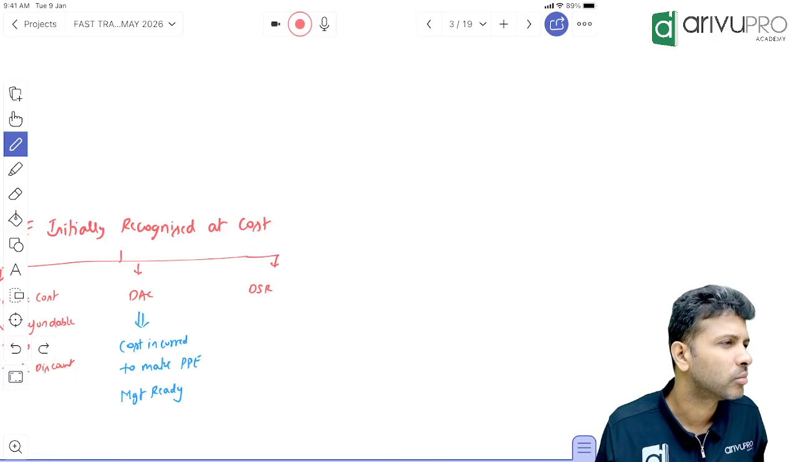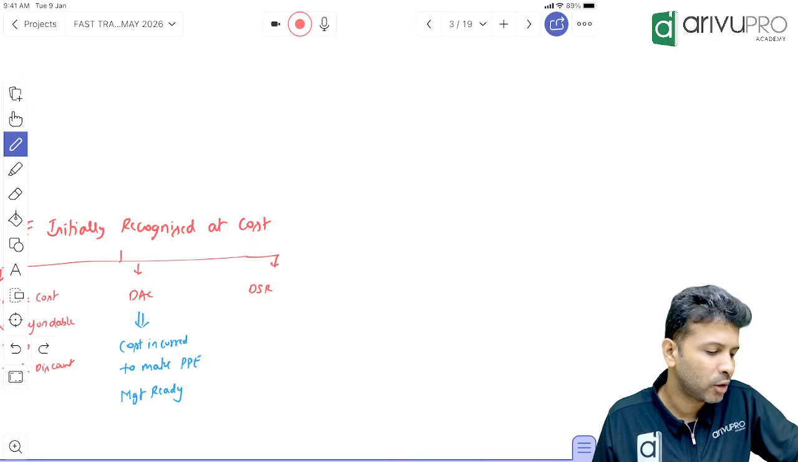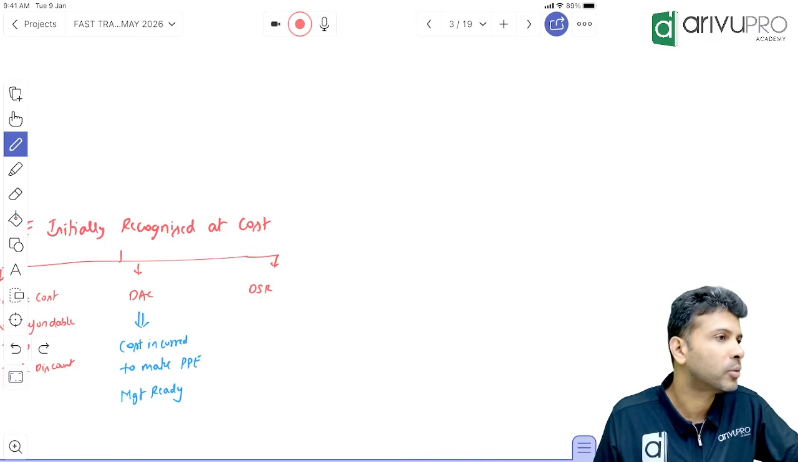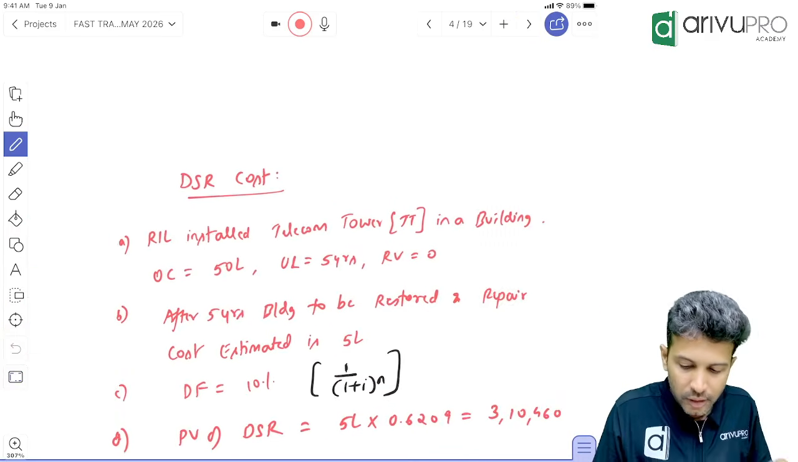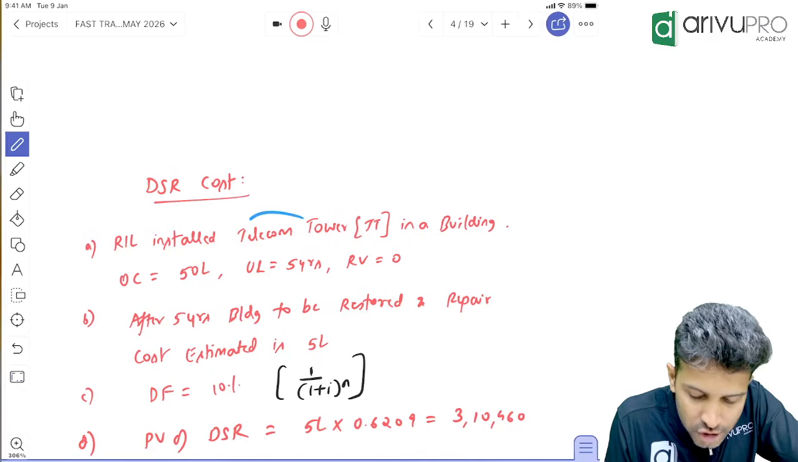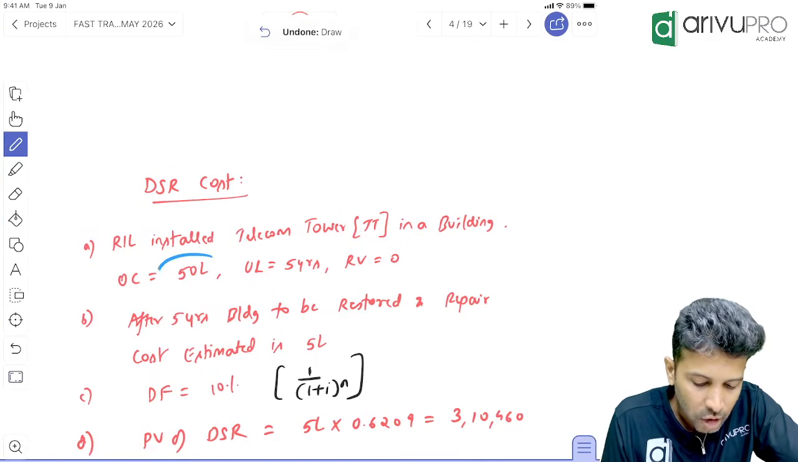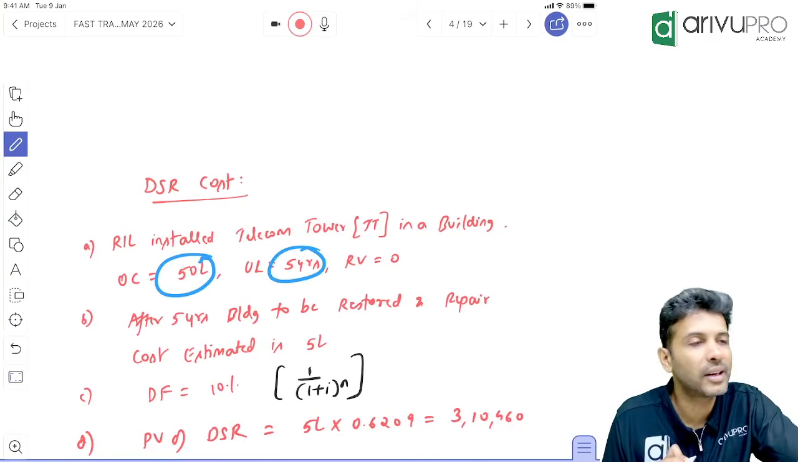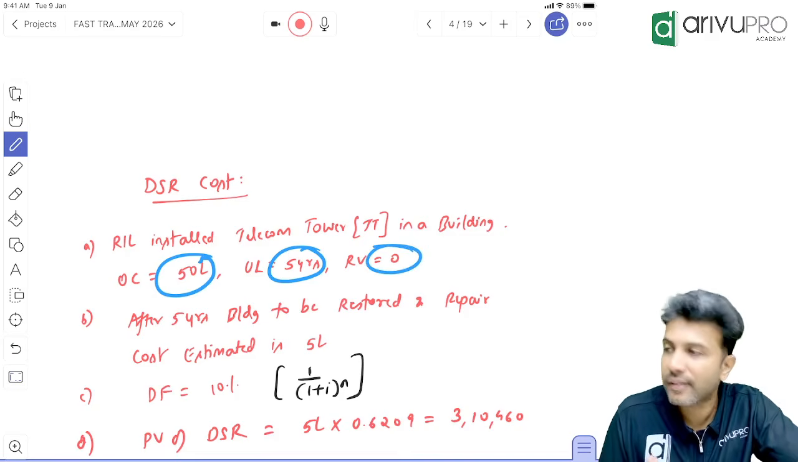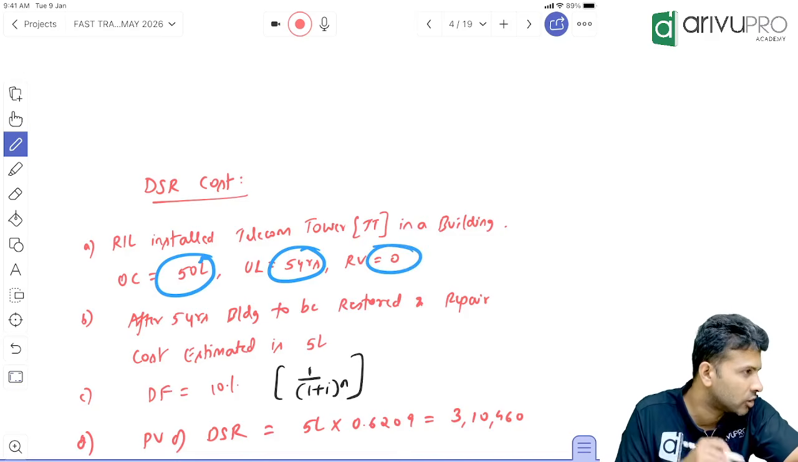But one issue will arise here. What is that issue? Present value, future value concept. Maybe I'll give you an example over here. Look at this example. Reliance installed a telecom tower in a building. What is the cost of that telecom tower? I assume 50 lakh. What is the life of that telecom tower? 5 years. What is the residual value? 0. All these are assumed numbers.